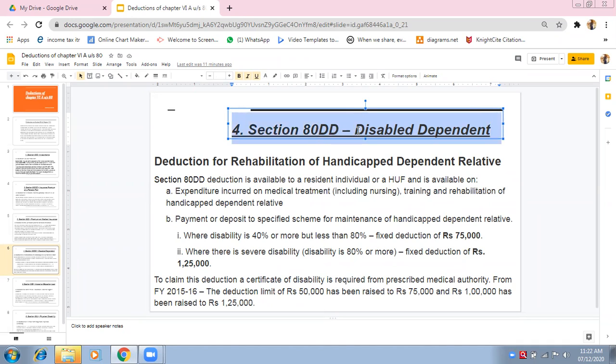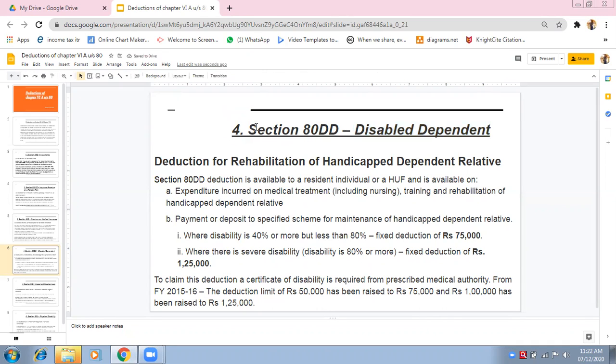And for him, you are incurring medical expenses, medical treatment expenses, by you for a person who is your relative, and he is disabled and dependent on you. Only then will your income get the benefit of section 80DD. Only then can your income be reduced by using section 80DD.